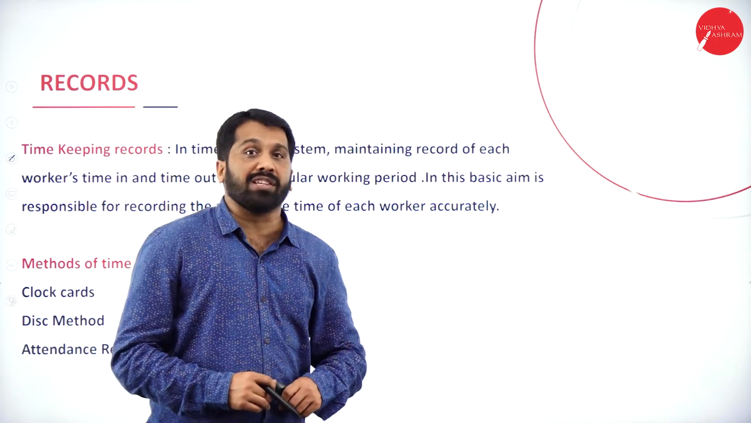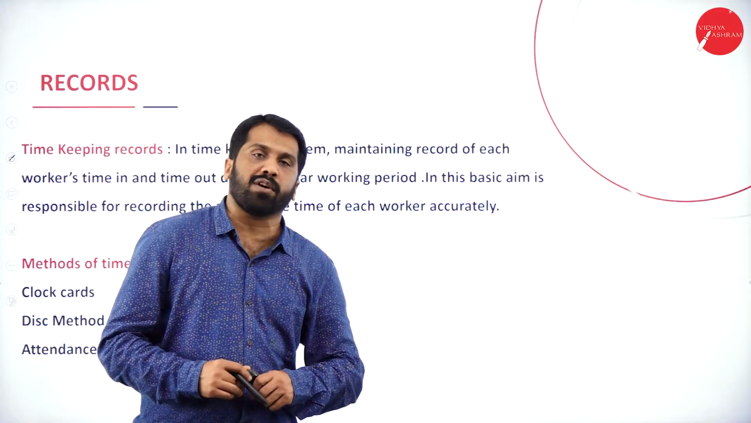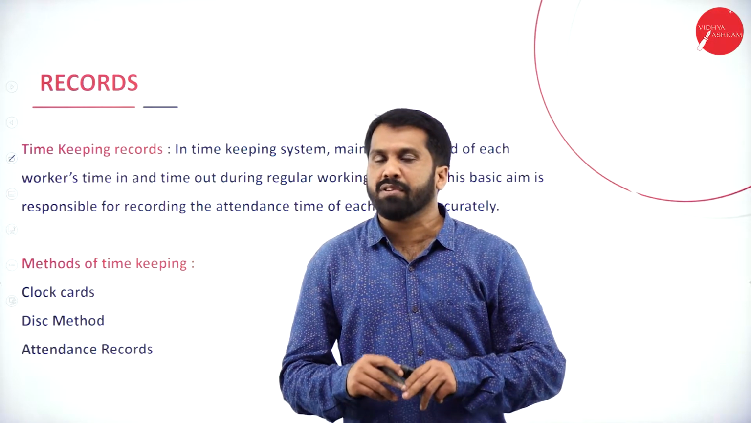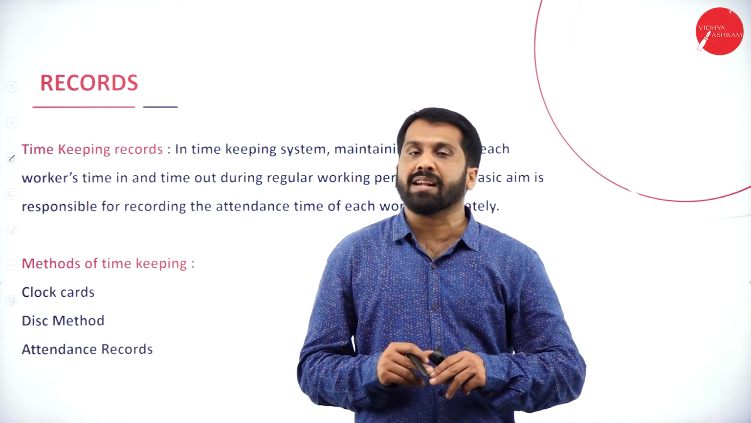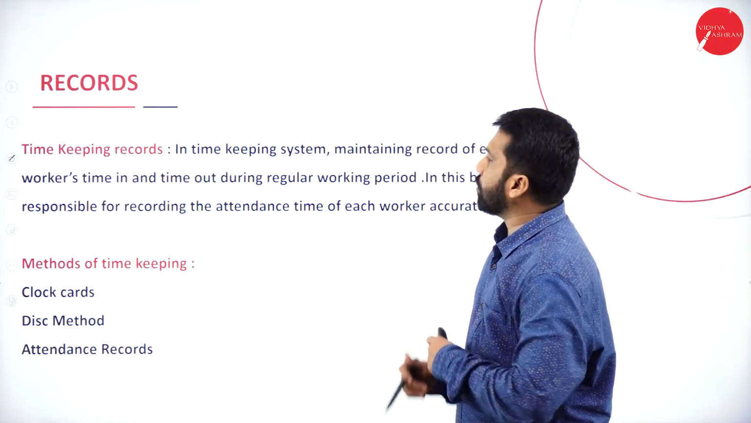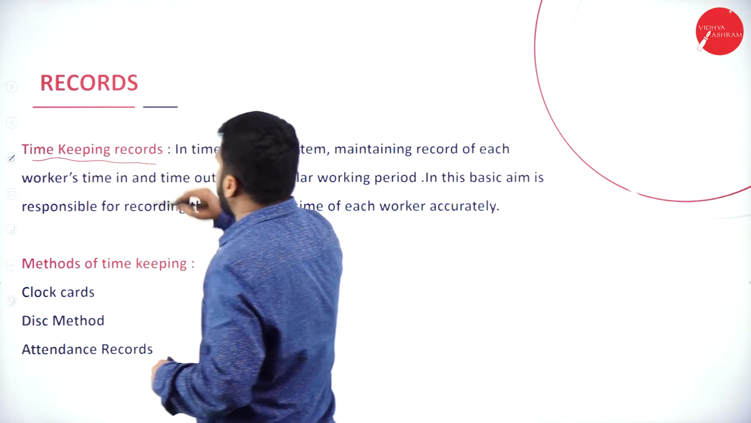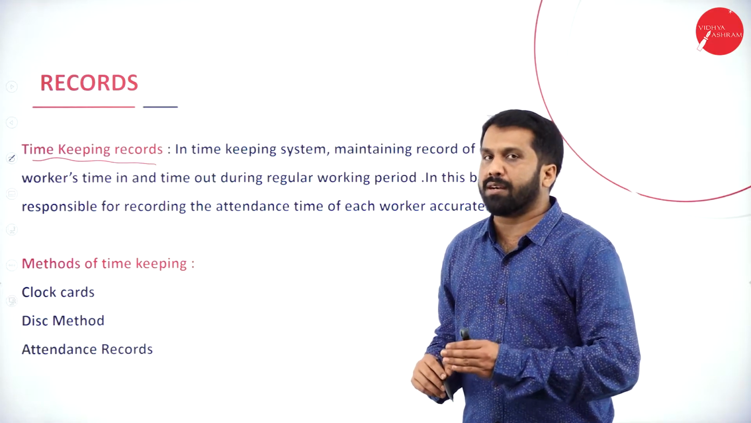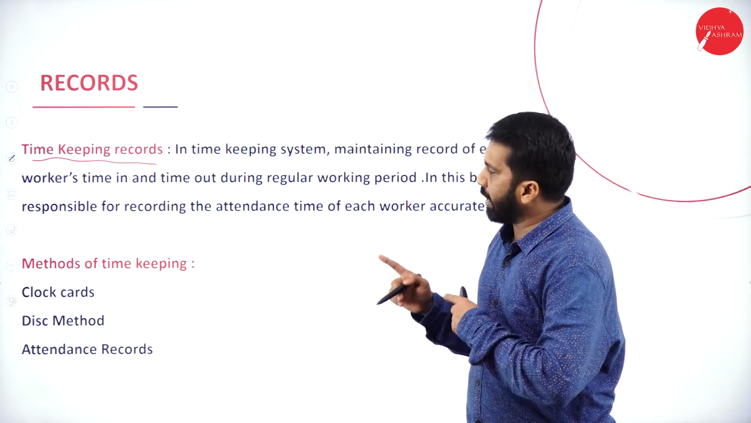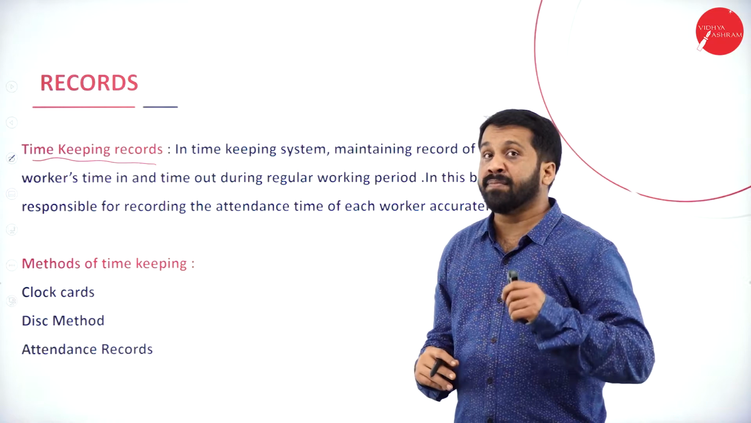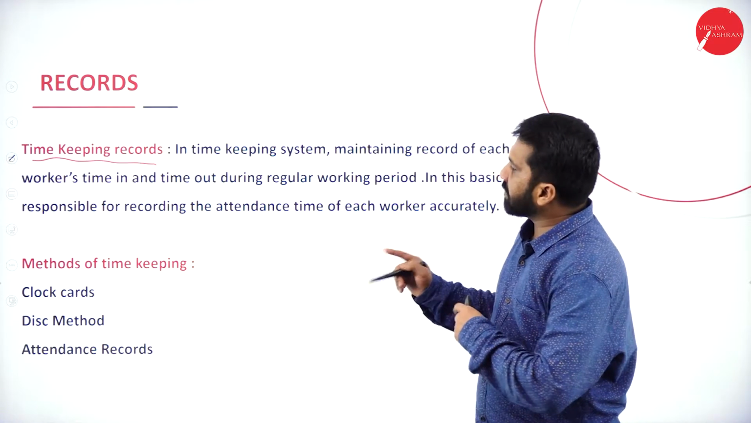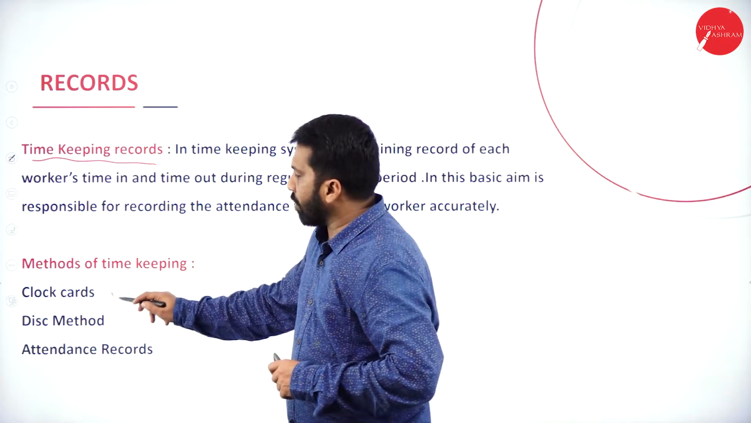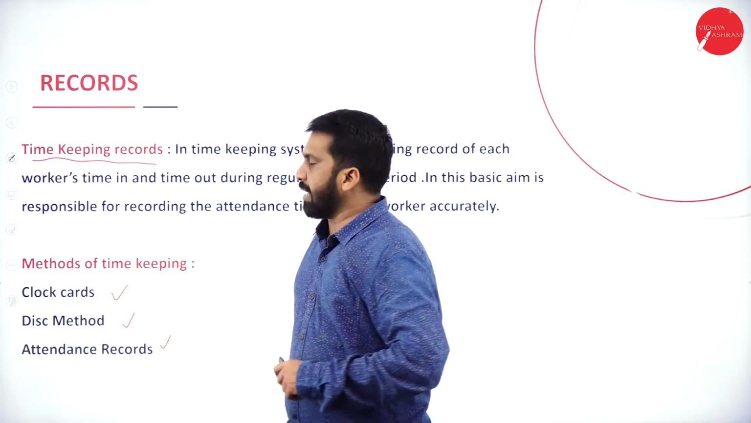The next topic will be records. If you want to give wages or salary, it will be given on the basis of what? The time spent in the office, the work done in the office. So how do we calculate? How do we keep the record of all those? With the help of, first one, time keeping records. How many hours you are in the factory, how many hours you are with the production, everything will be recorded. According to that, the salary will be paid. Now, methods of time keeping. We have clock cards, disk method, as well as attendance method.